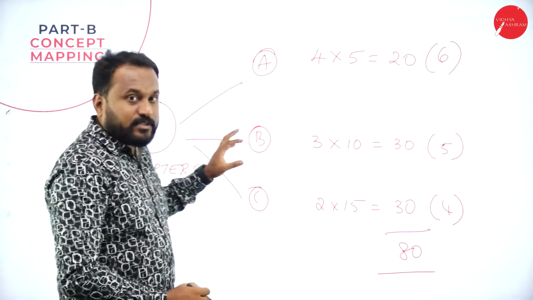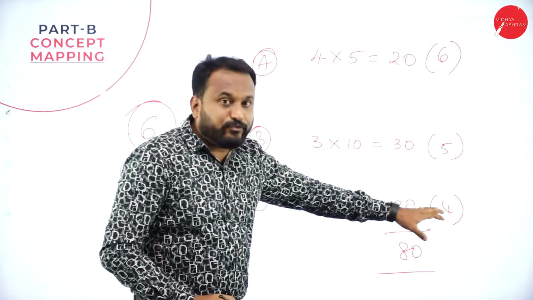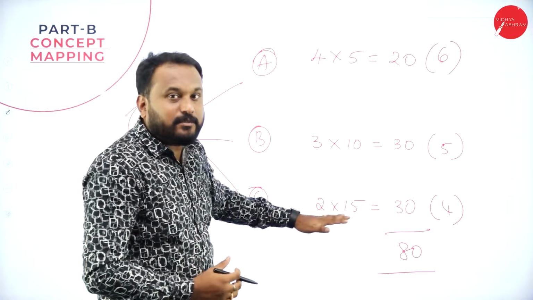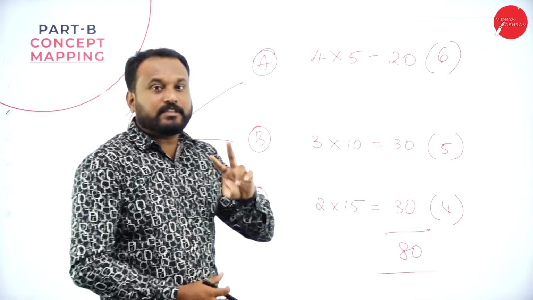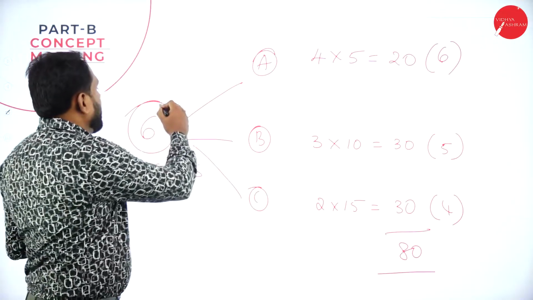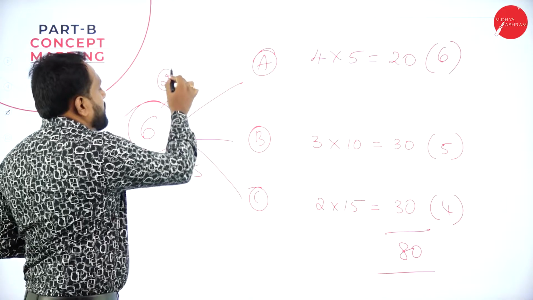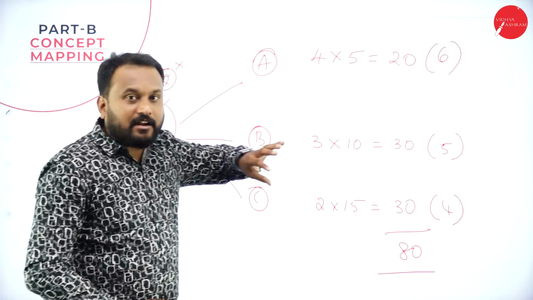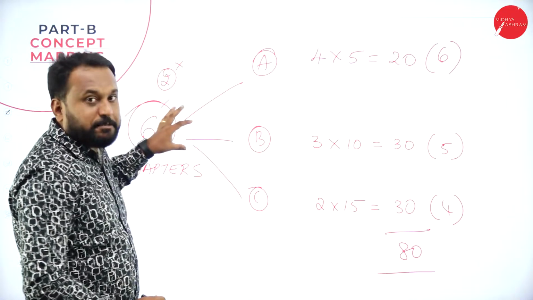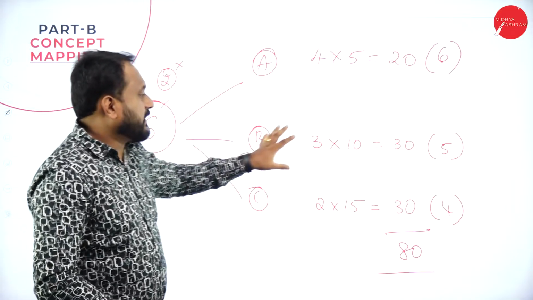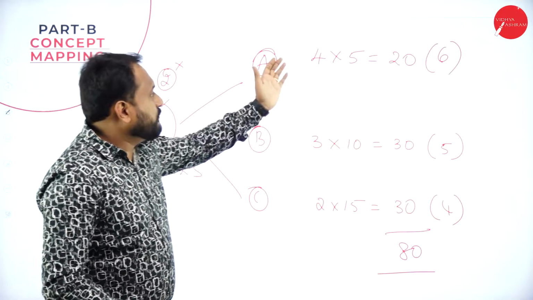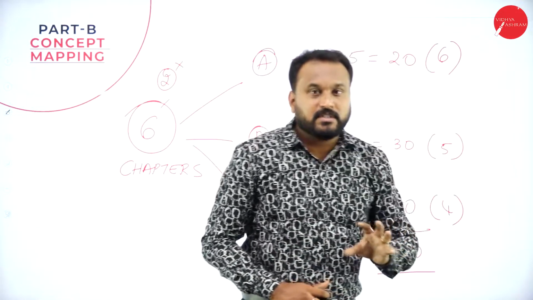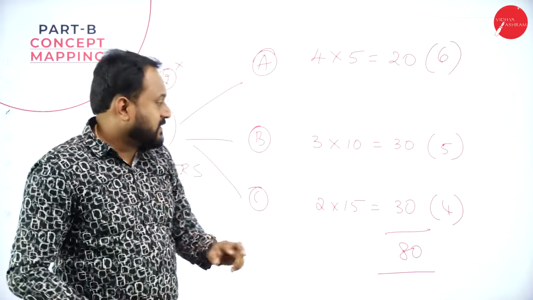There are 6 chapters. You'll be getting 4 questions from 4 chapters where you will be answerable for 15 marks. That means 2 of the chapters will not have a 15 marks question. Now there are 5 questions from 5 chapters, so one of the chapters does not have a 10 marks question. Lastly, 4 into 5 is 20. That means here 6 chapters, 6 questions, or it is like this.